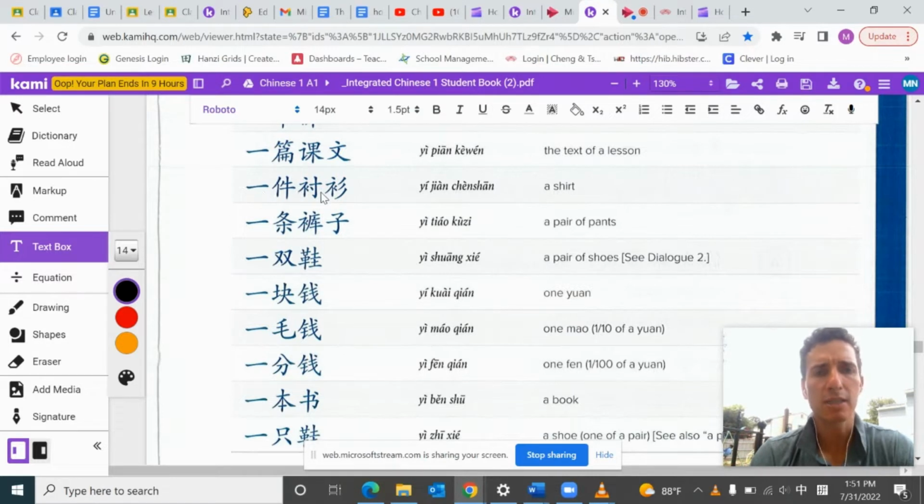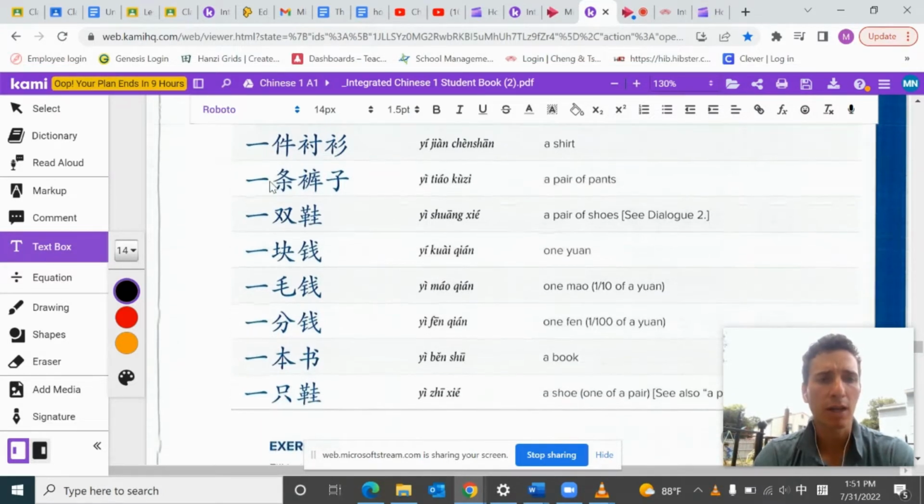All right, 一件衬衫, so one piece of clothing or one shirt. Okay, so this piece is a person and then a cow. So maybe people wore the hide of a cow. 一条裤子, 条 means something that's long and kind of curvy. Okay, so one long curvy pants, meaning in English we would say one pair of pants because we refer to the pant legs. But Chinese don't refer to the two legs. They just refer to the overall shape. Okay, 一双鞋, so this is a pair. Okay, a pair of shoes.